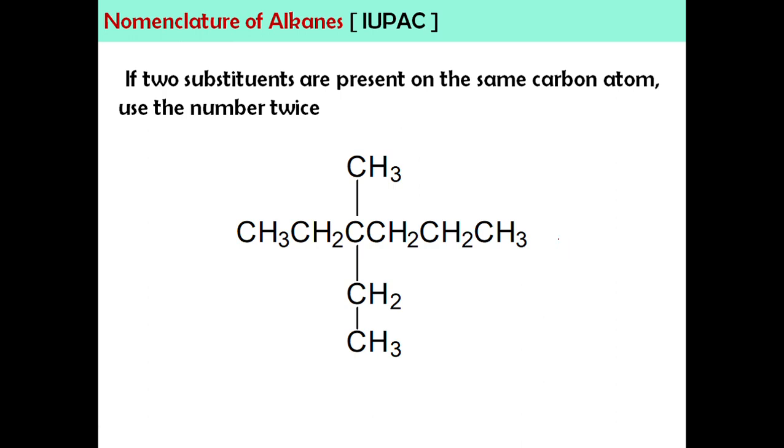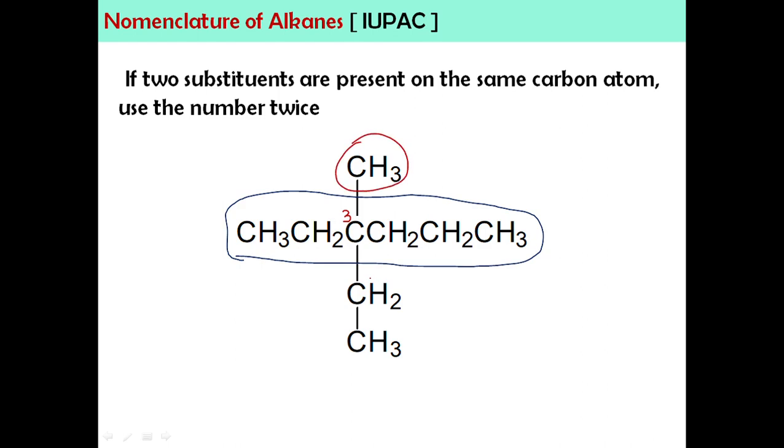So this is the last rule, just a little more. If two substituents are present on the same carbon, use the number twice. So this is the parent. If I start numbering from this end, 1, 2, 3, 4. If I start from this end, 1, 2, 3. So we will choose the lower number. You have two substituents at the same carbon. So this is methyl, this is ethyl.